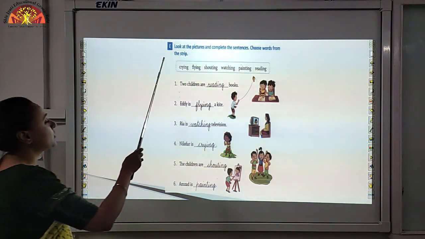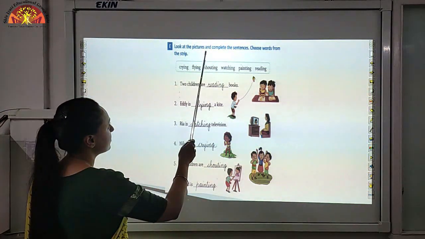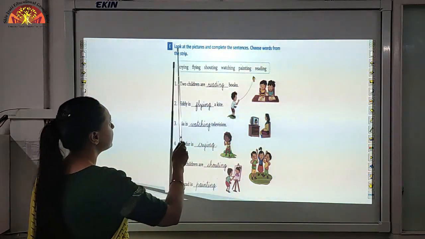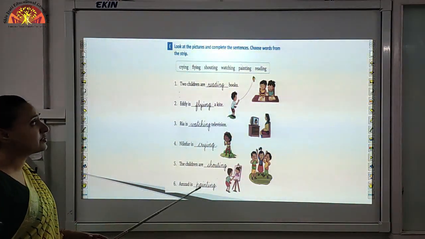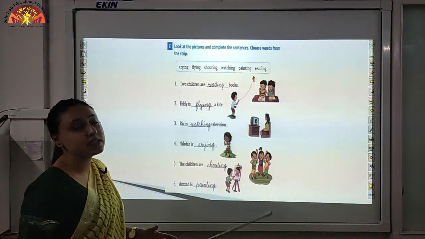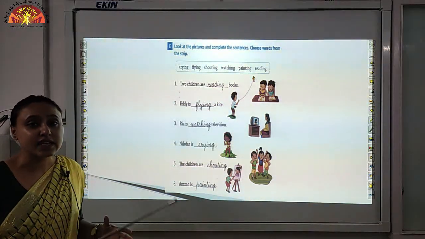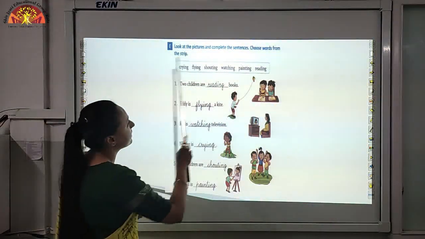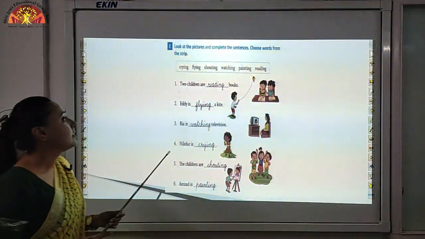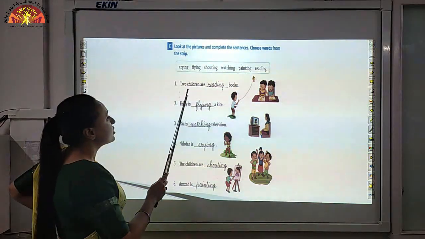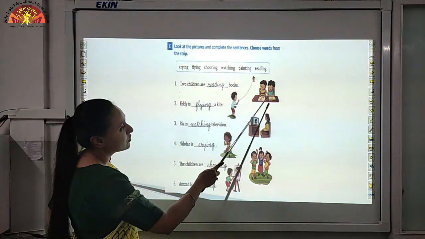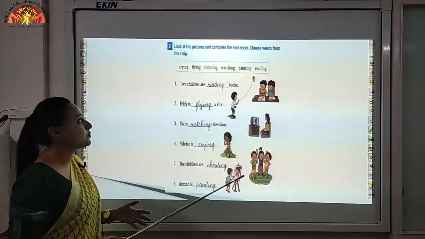Now look at question E. Look at the pictures and complete the sentences. Choose words from the strip. So children, you have to look at the pictures and complete the sentence with the help of doing words given in the helping box. Number 1, 2 children are dash books. You can look over here, 2 children are dash books.